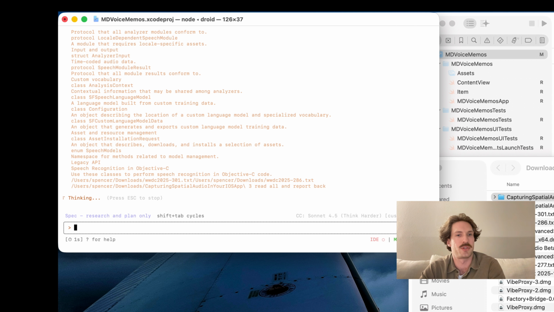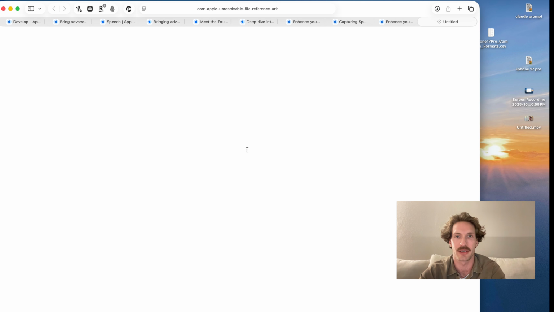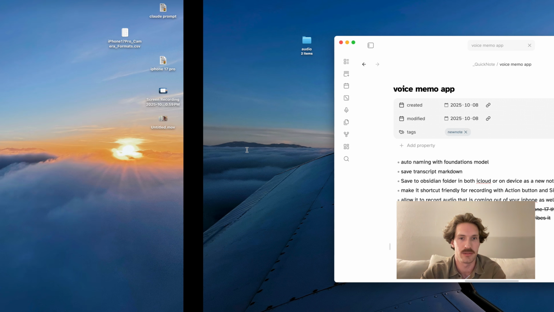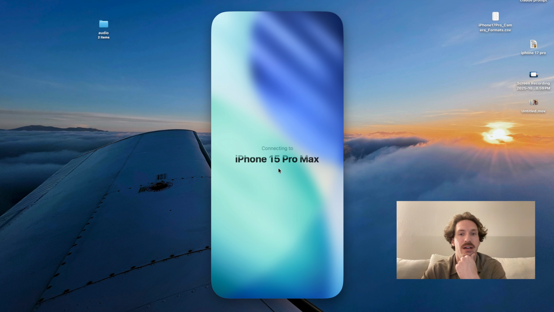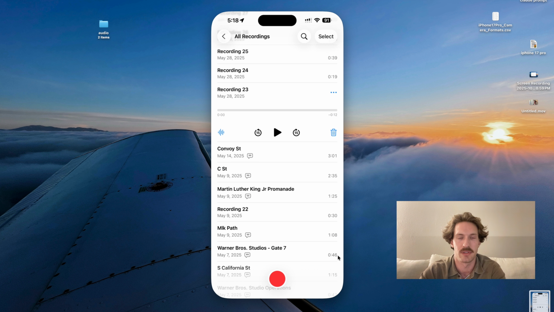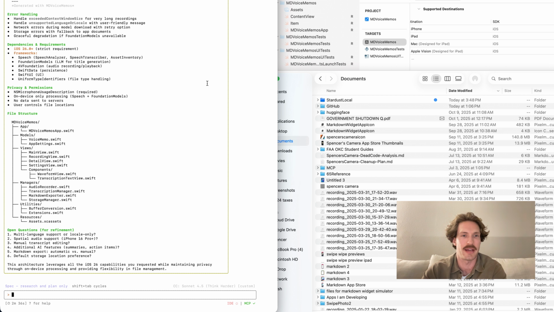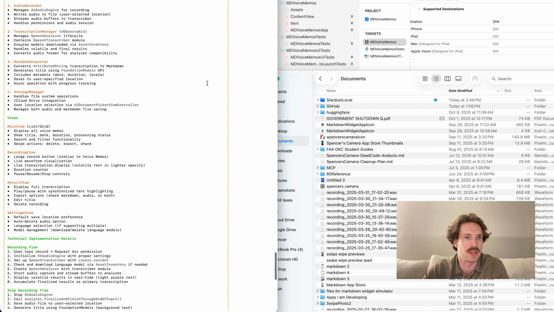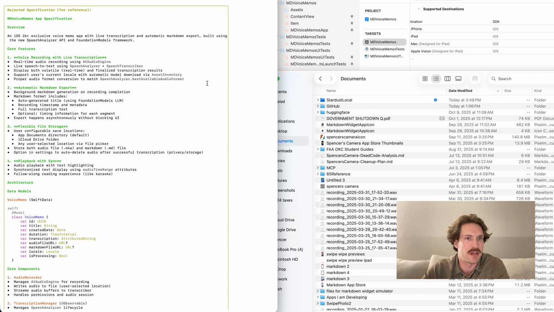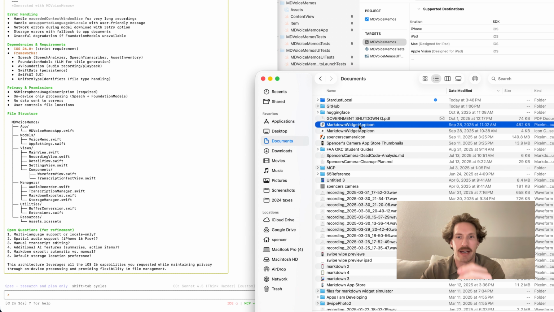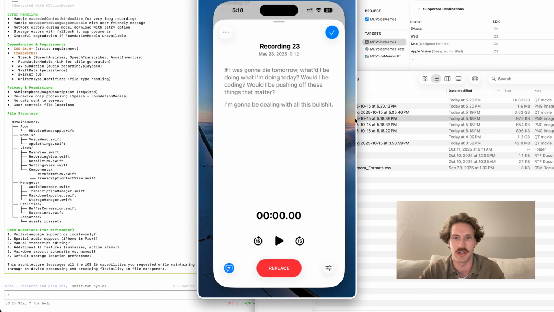All right, so there it goes. This will probably take a few minutes, I would say, because we're on Think Harder mode with Sonnet 4.5. I'm actually going to go back to my iPhone and take some screenshots of the native voice recorder app because I think it's quite nice. All right, so the model has given us an initial plan, which I have looked over, and it looks pretty good. I just want to give it the reference files for the screenshots that we took.